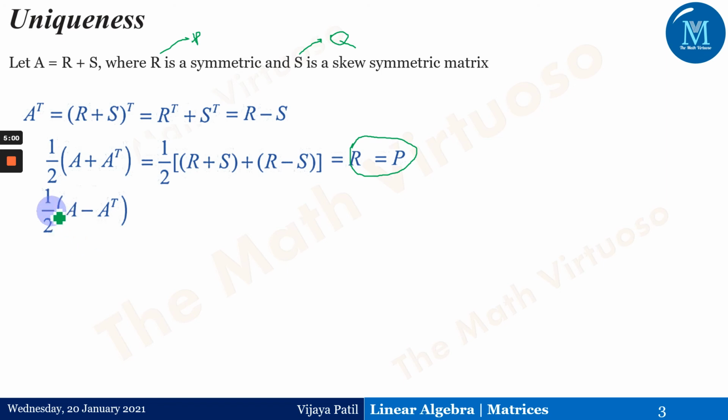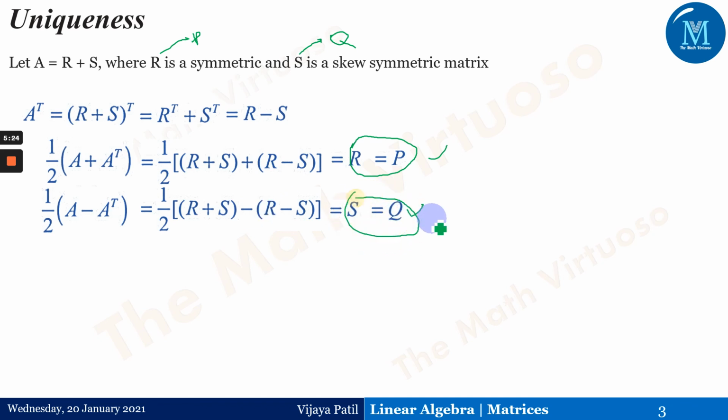Similarly, we have to show that 1 by 2 times A minus A transpose is equal to 1 by 2 times (R plus S) minus (R minus S). In the first statement S gets cancelled, and in the next statement R gets cancelled because of the subtraction, so S is equal to Q. Therefore the representation A equals P plus Q is unique.